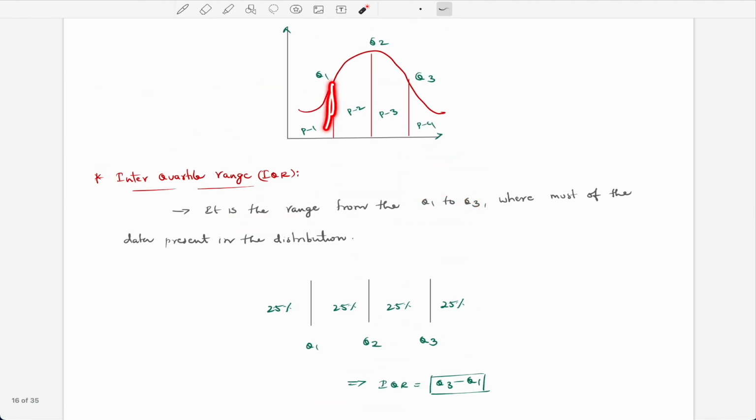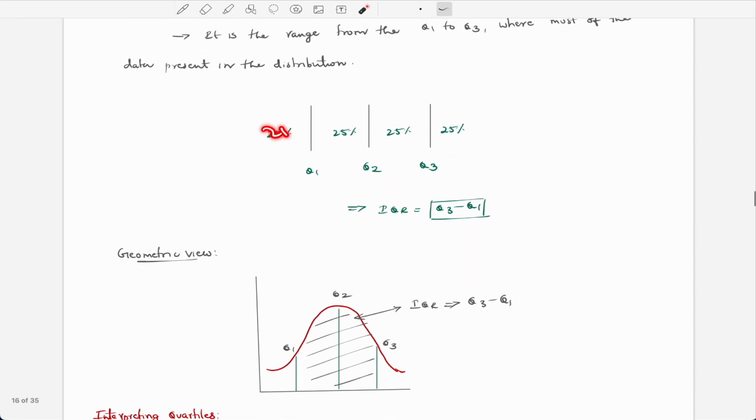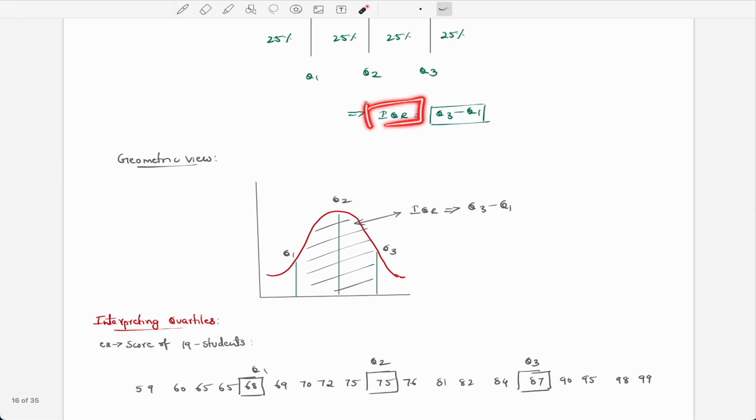This is the range from Q1 to Q3, where most of the data is present. You can see that most of the data is here, not at the sides or corners. Since each part is 25%, how do we find the interquartile range?